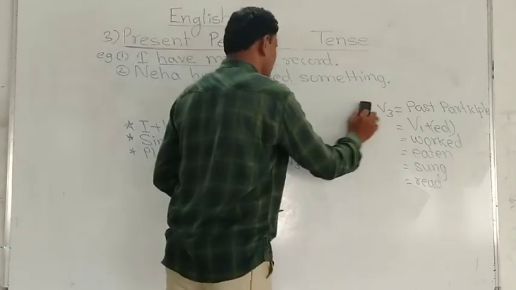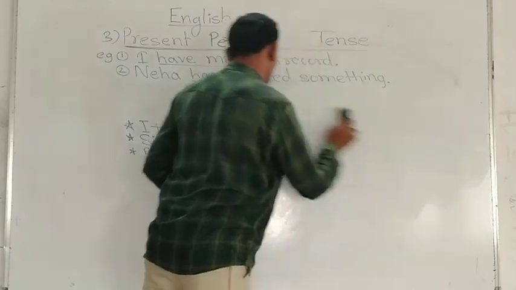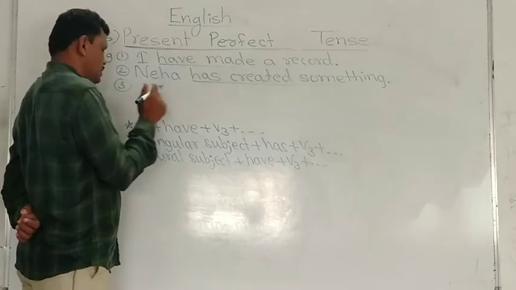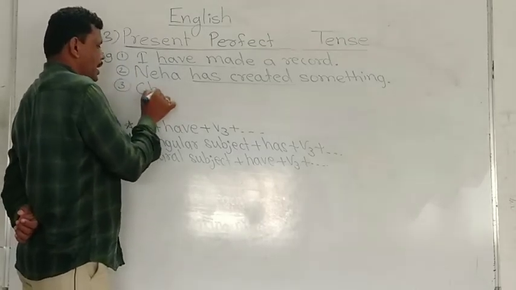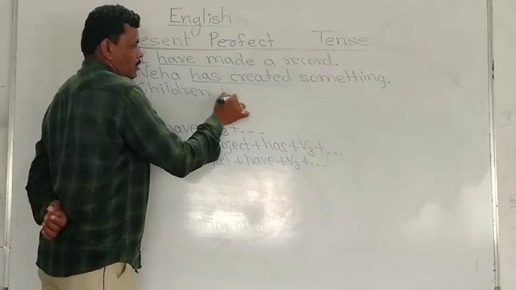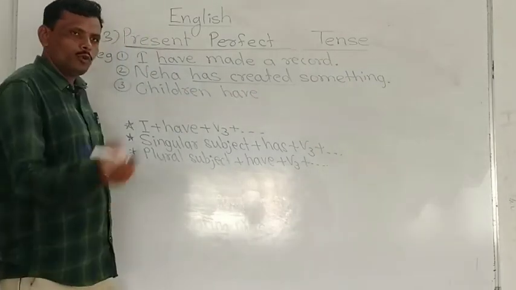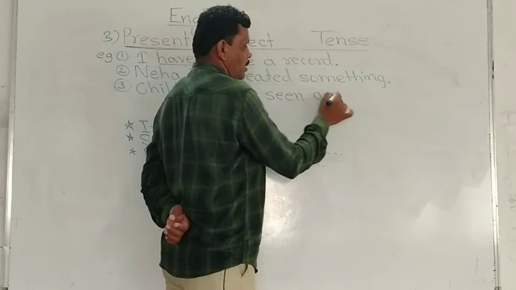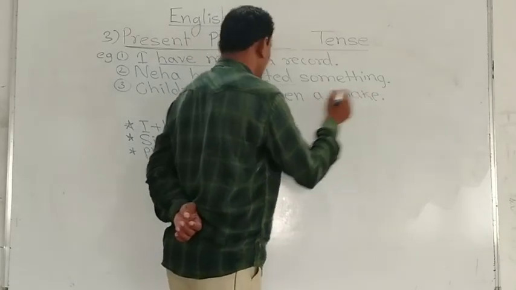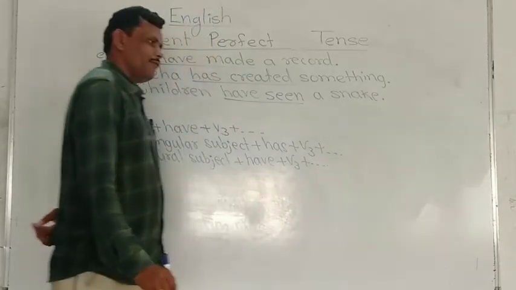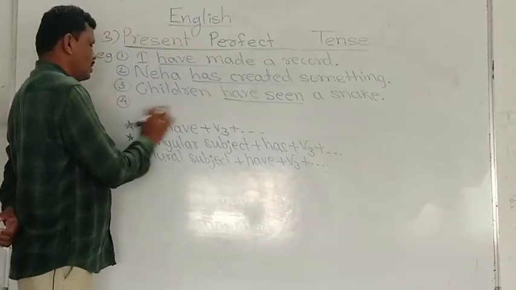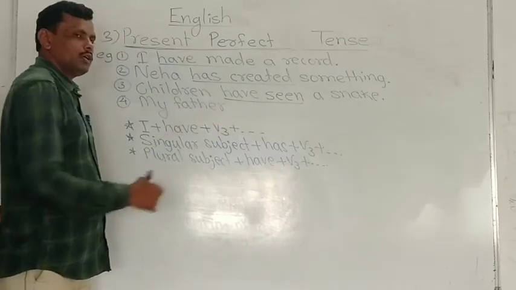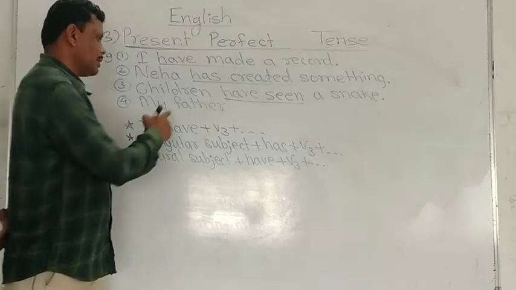Next example, after plural subject, take any plural subject, for example children. After this plural subject we have to use have. Children have, then the third form, seen a snake. Have seen is a present perfect tense. Next example, my father. We are speaking about a singular person, that is my father.